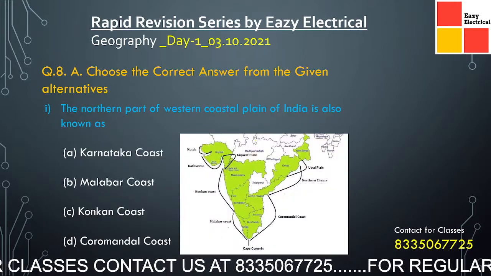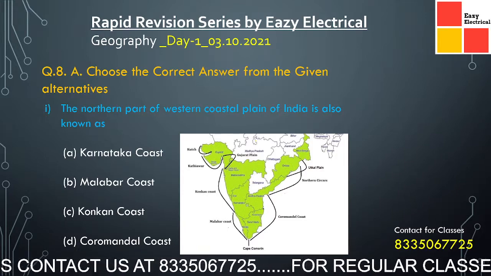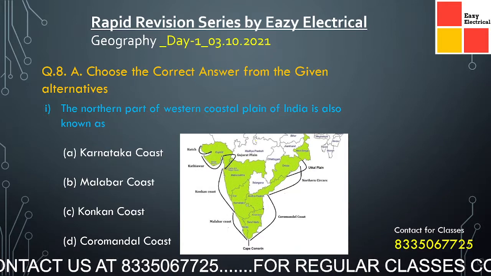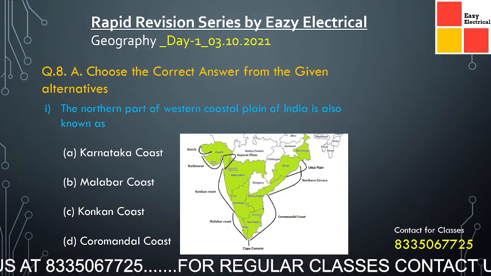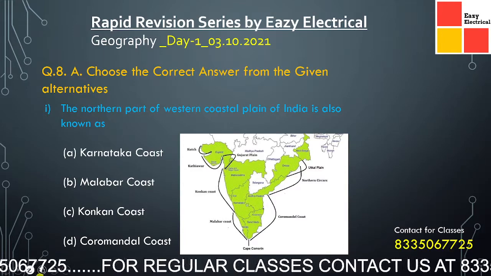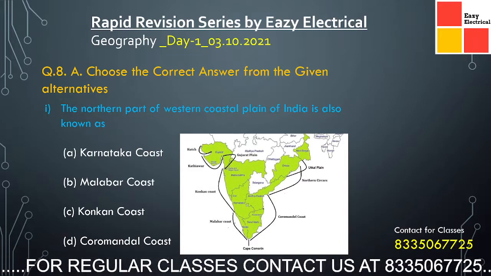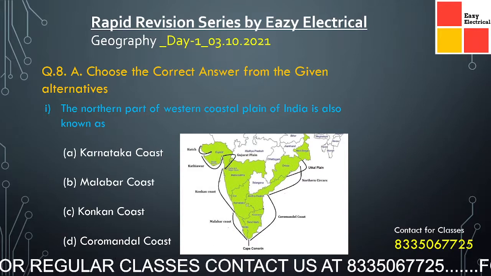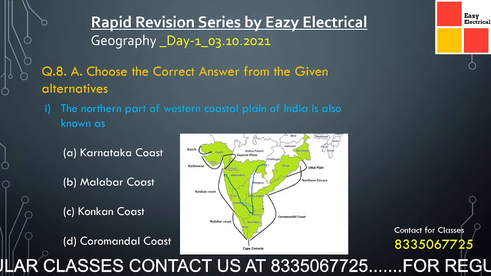Now coming to the next question. The northern part of the western coastal plain of India is also known as? You can see from the map that this is the coastal plain of India.